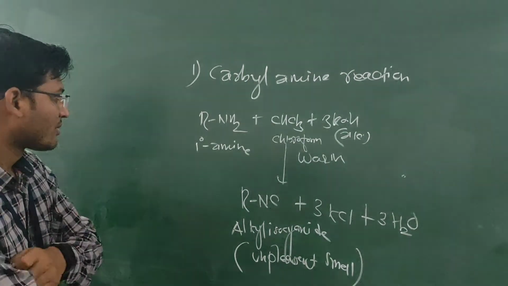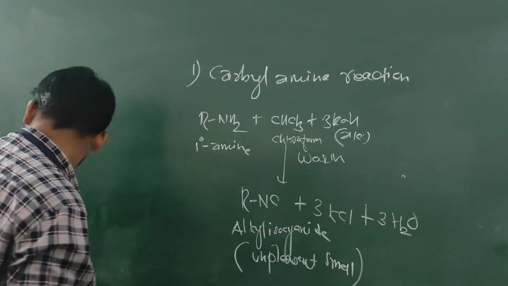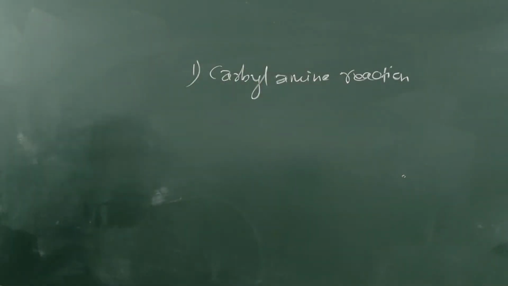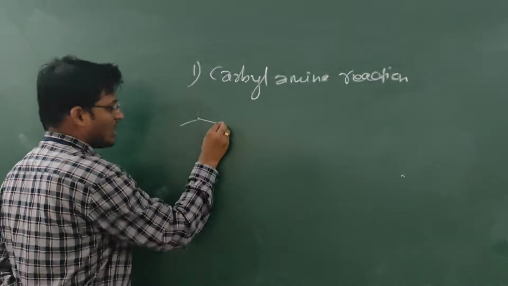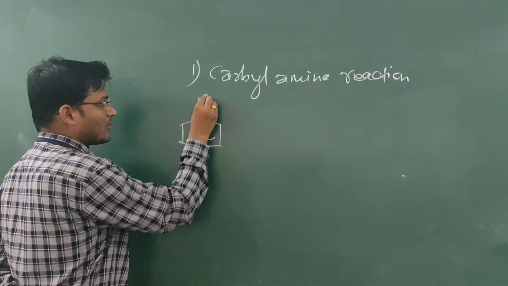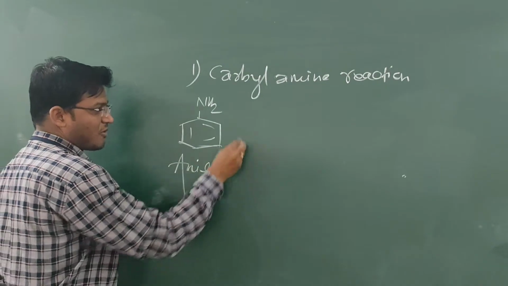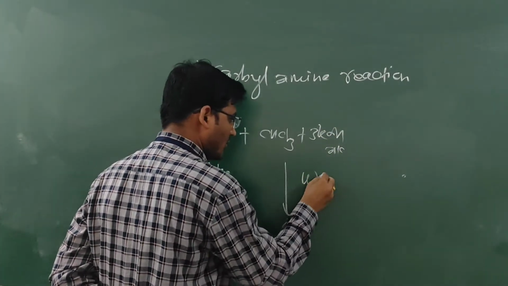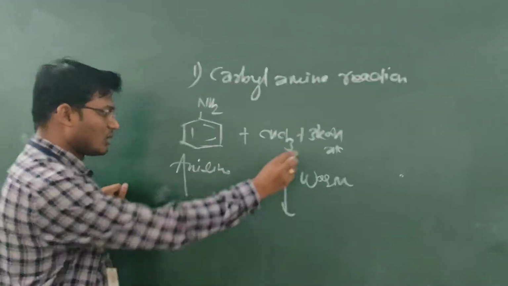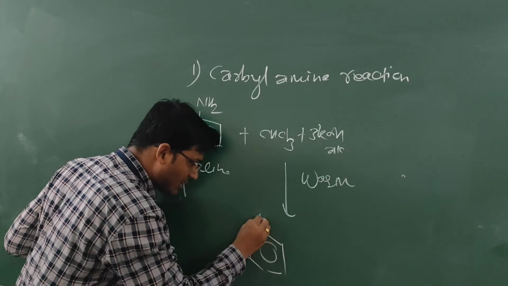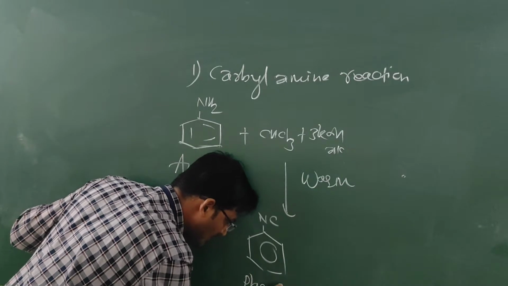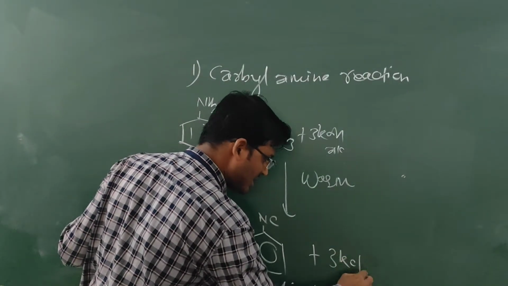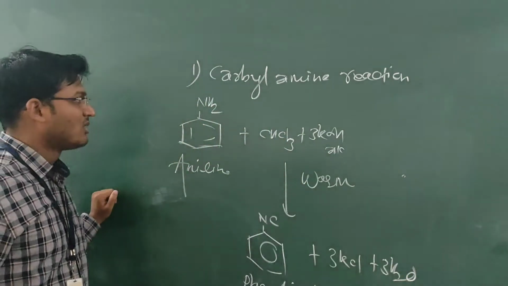Okay, then let us discuss the example. When aniline is warmed with a mixture of chloroform plus alcoholic KOH, then phenyl isocyanide is obtained, C6H5NC, phenyl isocyanide, which has an unpleasant smell, with 3KCl plus 3H2O. This is the carbylamine reaction.